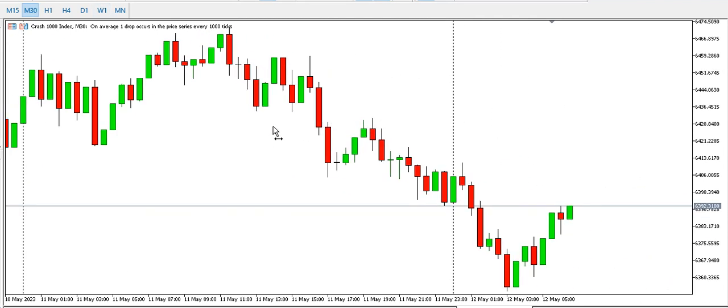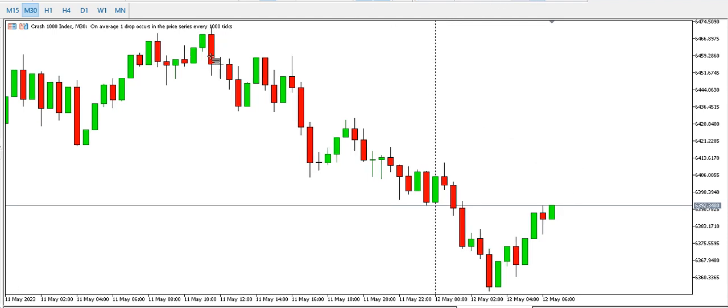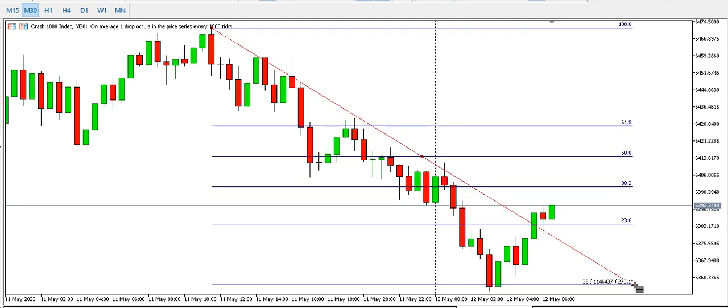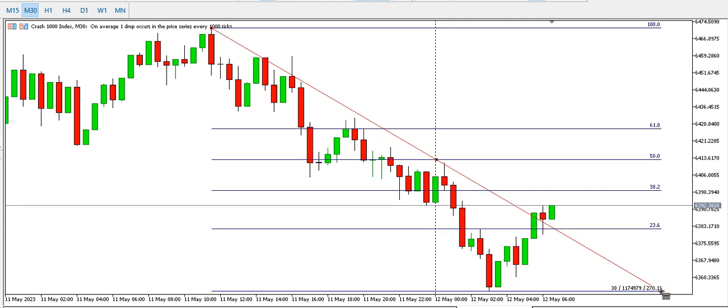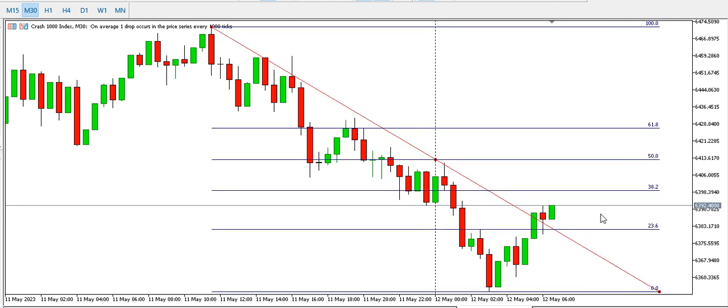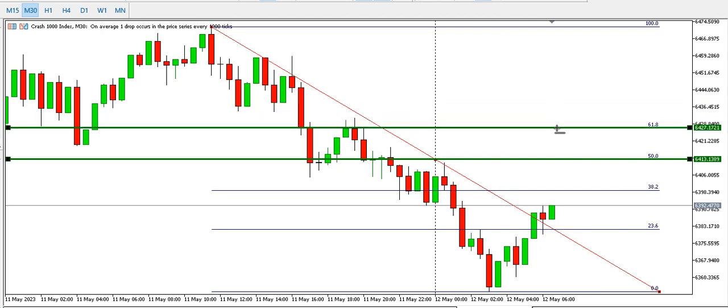Price of Crash 1000 index on the 30 minutes time frame. You can see a retracement of this particular down move. Within Fibonacci tools, you can see a retracement. Price is currently trying to test the 38.2% Fibonacci level. We still have another level of resistance at the 50% Fibonacci level, and another resistance at the 61.8% Fibonacci level.